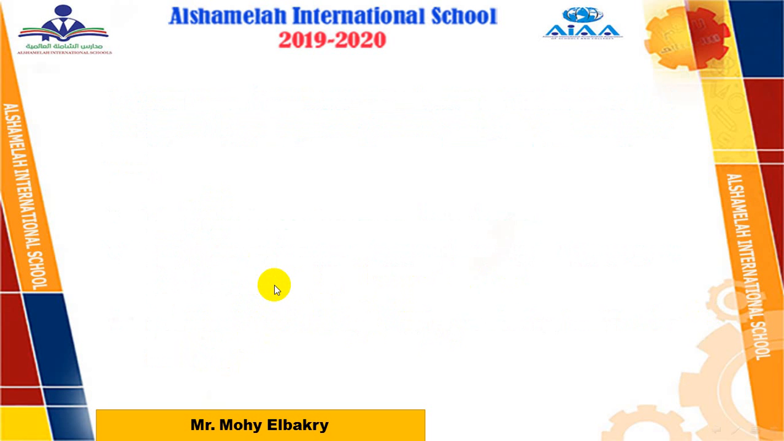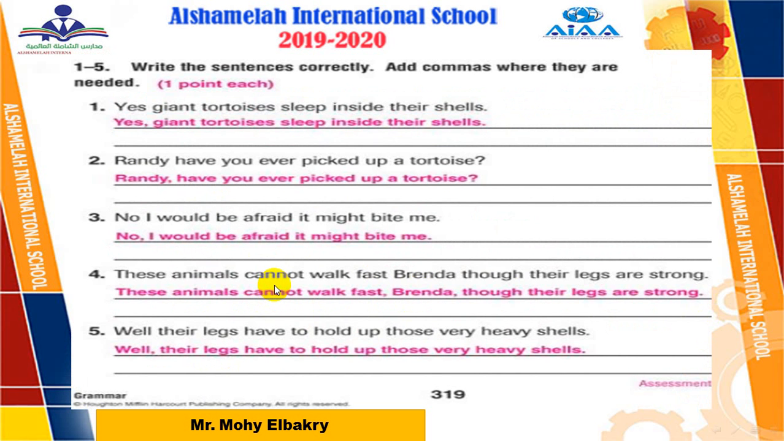Okay? Now, we have finished explaining commas, but now let's answer Reader's Notebook, page 319. Write the sentences correctly. Add commas where necessary, or needed. Number 1, yes, giant tortoises sleep inside their shells. So here we have an introductory word, yes. So after yes, as I said, after yes, no, and so on, we add a comma. So yes, comma.